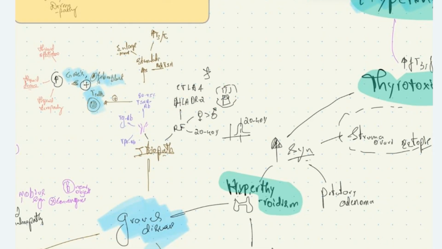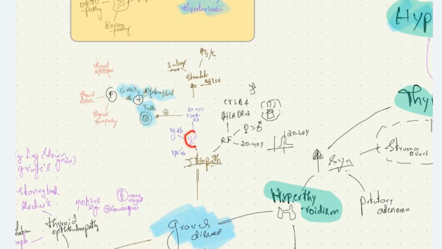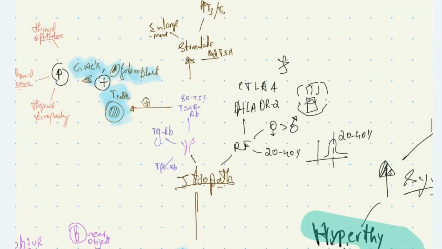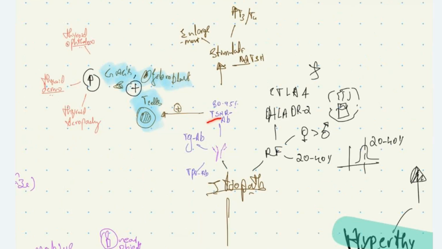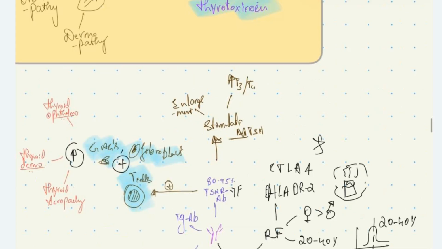Now, what are the autoantibodies produced in Graves' disease? The autoantibodies are thyroid stimulating hormone receptor antibodies, seen in 80 to 95% of patients. So these antibodies will go and stimulate the TSH receptors on the follicular cells of thyroid, causing increased production of T3 T4 and also enlargement of thyroid gland due to thyroid hyperplasia.